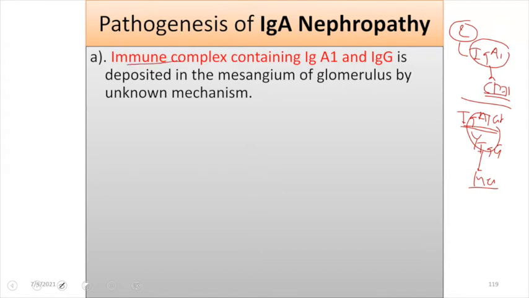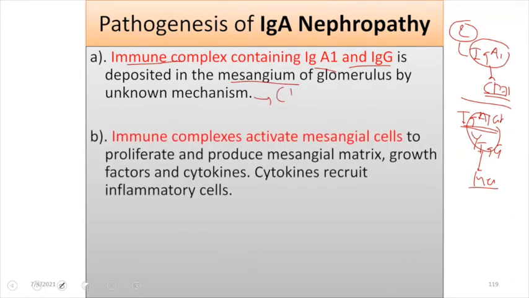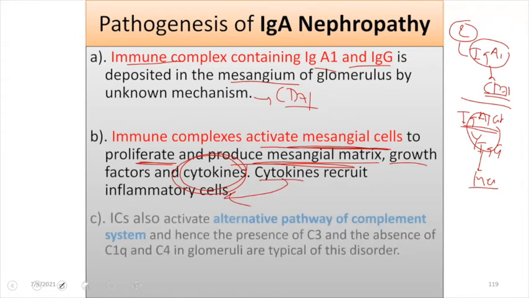So as I said, this immune complex containing IgA1 and IgG will be deposited in the mesangium by an unknown mechanism, but now we know it is because of this CD71 receptor. This immune complex will activate the mesangial cell, and that will result in increased mesangial proliferation, and there will be production of mesangial matrix with growth factors and cytokines, and the cytokines will also recruit inflammatory cells, and that will result in inflammation, right?